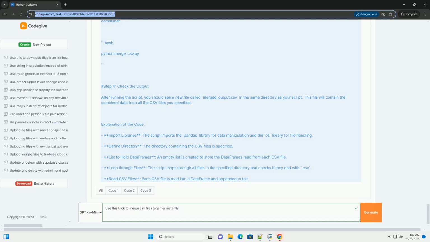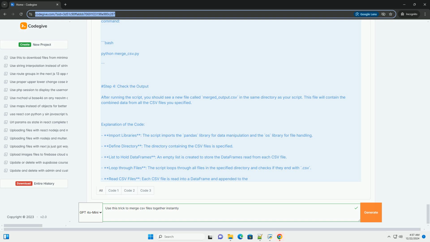Step 4, run the code. Save the code in a Python file, for example, merge_csv.py, and run it from the command line. Bash: python merge_csv.py. Step 5, check the output. After running the code, you should find a new file named merged_file.csv in your current directory, containing the combined data from all the input CSV files.